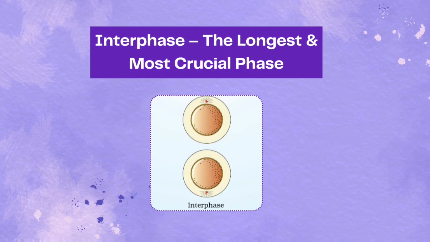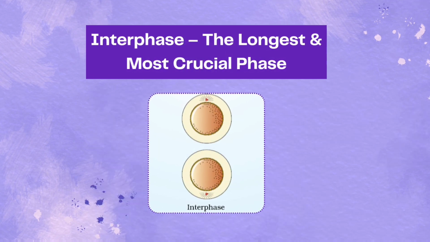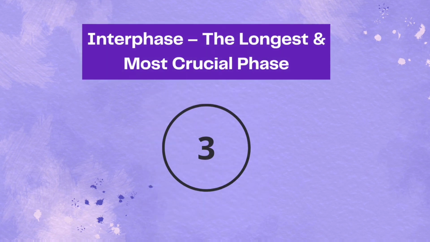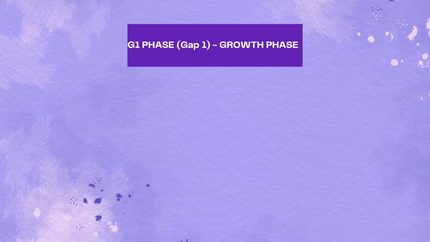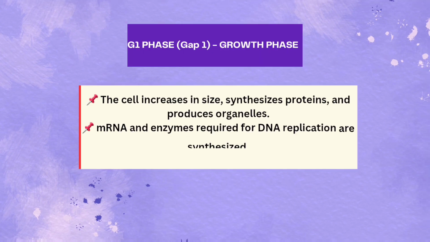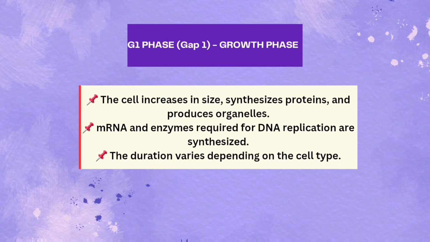Interphase, more than just resting. Although it's called the resting phase, the cell is actually very active during interphase. It is divided into 3 stages. G1 phase, the growth phase. The cell increases in size, synthesizes proteins, and produces organelles. mRNA and enzymes required for DNA replication are synthesized.